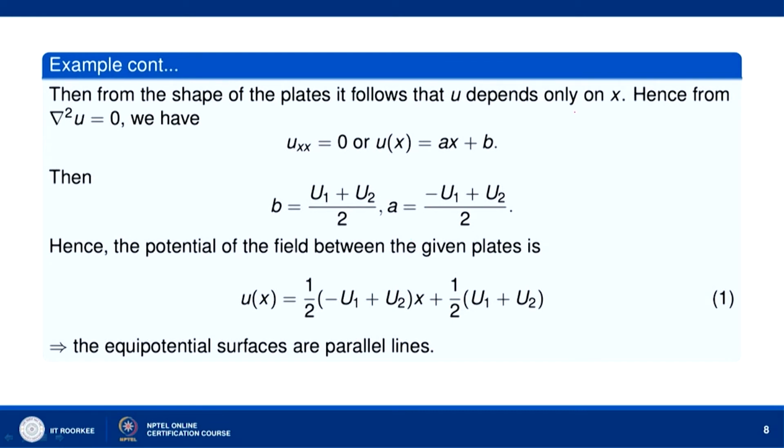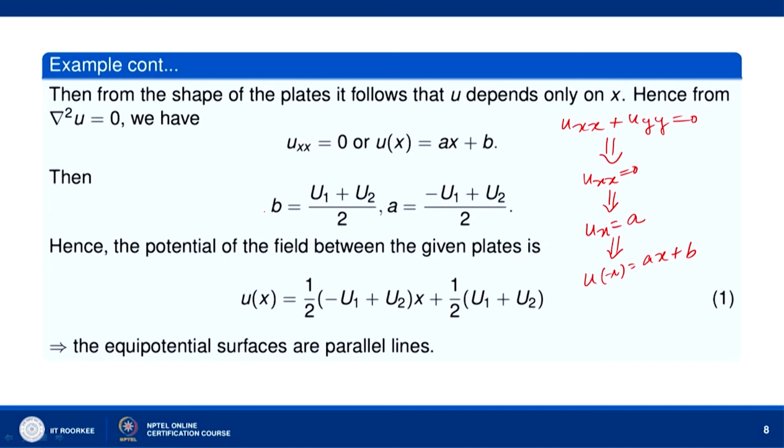So, since u depends only on x, the Laplace equation del squared u = 0 gives us u_xx = 0. Del squared u is u_xx plus u_yy equal to 0. This implies that u_xx = 0, because u is independent of y. Now, u_xx = 0, when we integrate it once, what do you get? u_x equal to some constant, say a, and when you integrate it again with respect to x, you get u(x) = ax + b. So, u is a linear function ax + b.